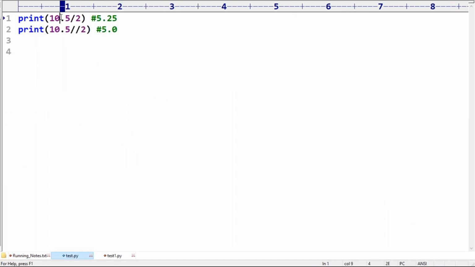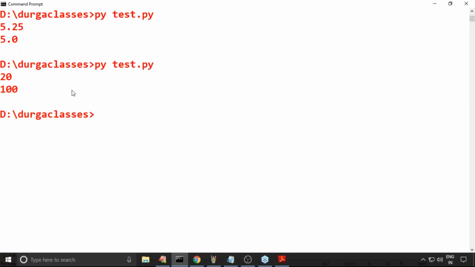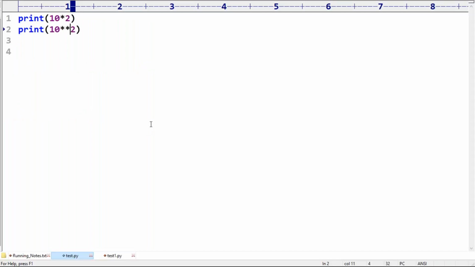Now 10 into 2, 10 double star 2. If I try to take these, what is the output? By default, we are going to get 10 into 2 is 20, and 10 square itself, 100, is the answer. Are you feeling comfortable? Clear, right?